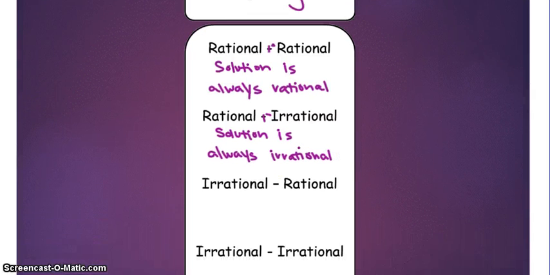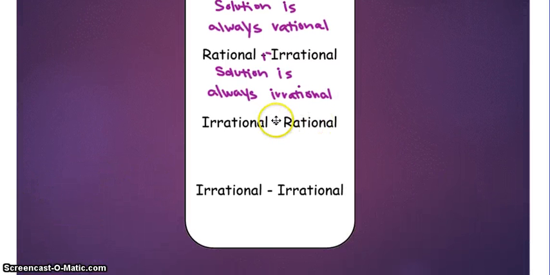We're going to get the same idea when we do irrational minus rational. We're going to change this to adding the opposite. The opposite of a rational number, whether you're changing it to a negative or a positive, it's still rational, okay? Because if the decimal repeats or ends, or can be written as a fraction, you're just making it negative or positive. It still repeats or ends or is written as a fraction. So when you add something that doesn't end and doesn't repeat to something that ends or repeats, you're still going to get something that doesn't end or repeat.